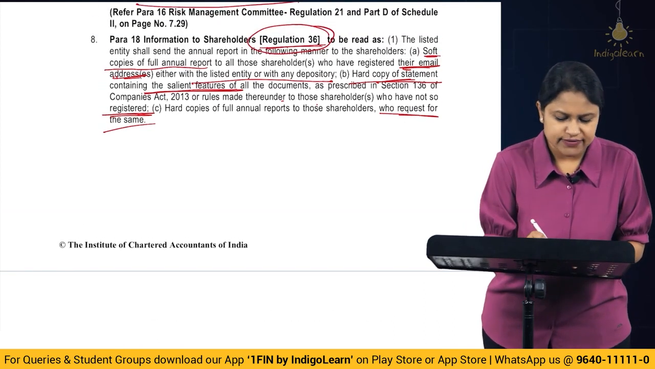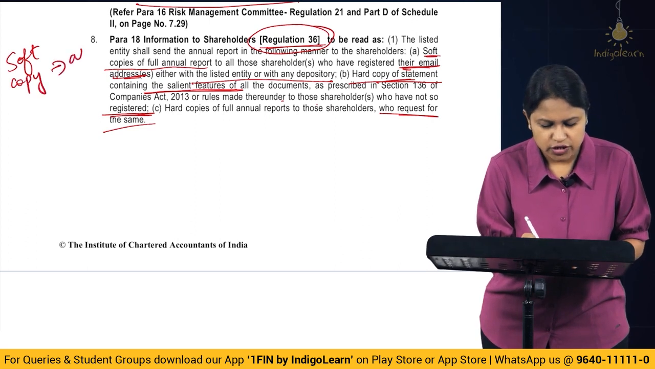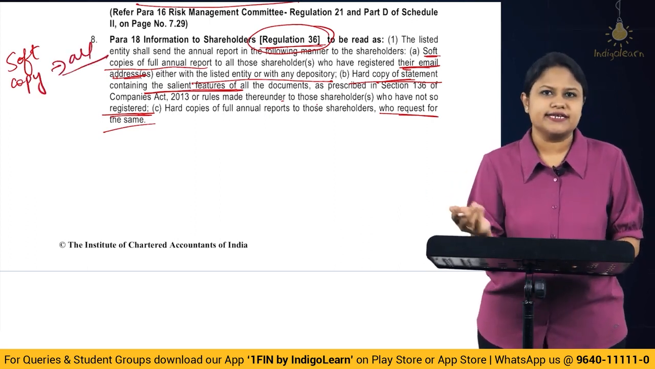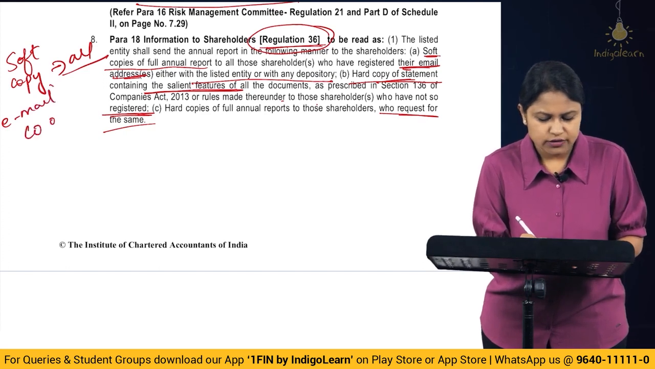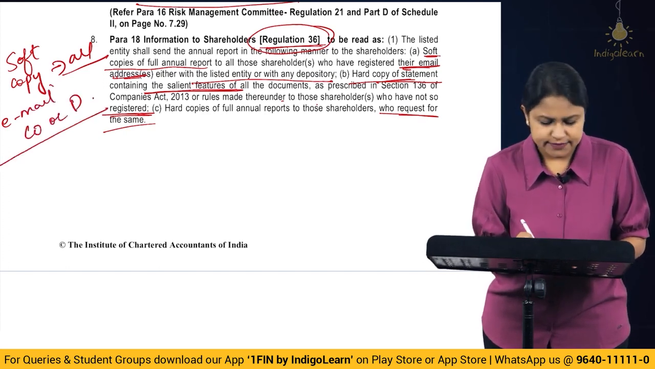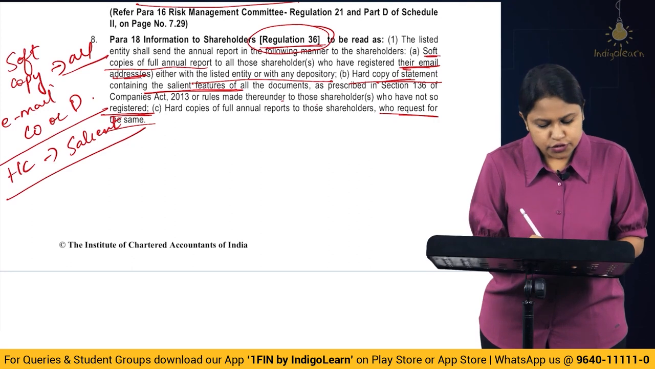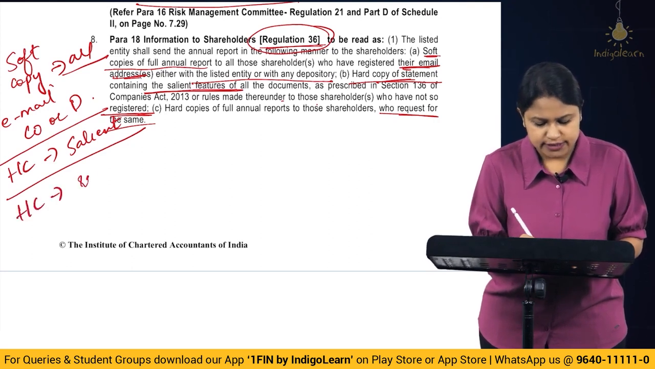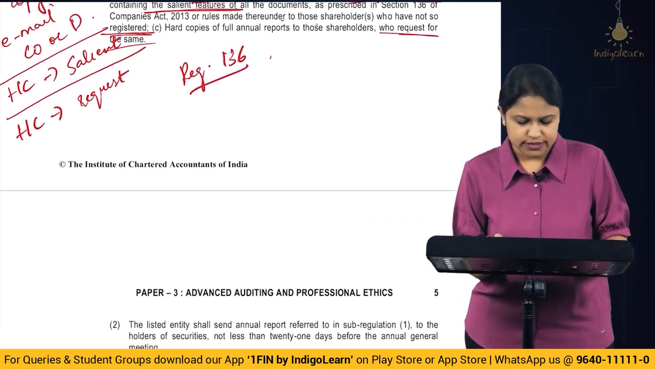So 3 categorizations they have done. First is soft copy to all. Understand, soft copy you will give only if you have the email IDs, right? So the email has to be registered either with the company or depository. Correct? If not, you will get hard copy, but only the salient, that is the important features only will be covered. You could get full hard copy if you request. So this is entirely Regulation 136, quite simple. I would recommend you learn from here only.